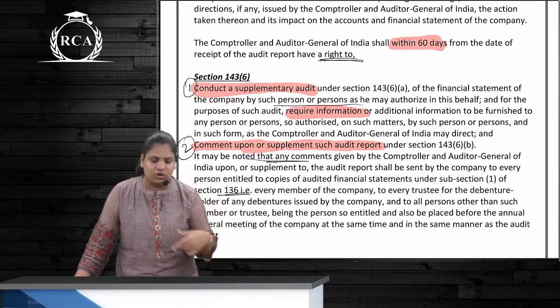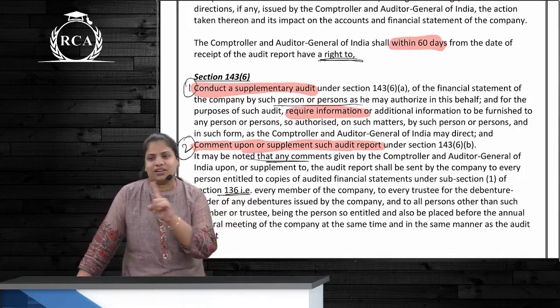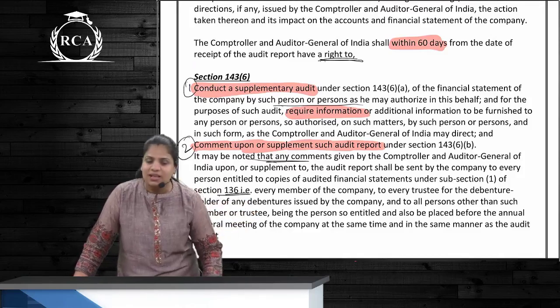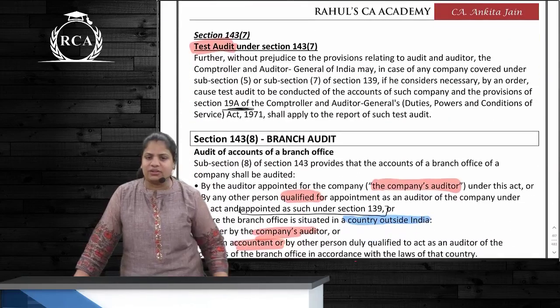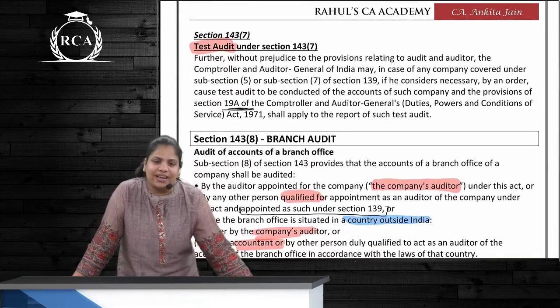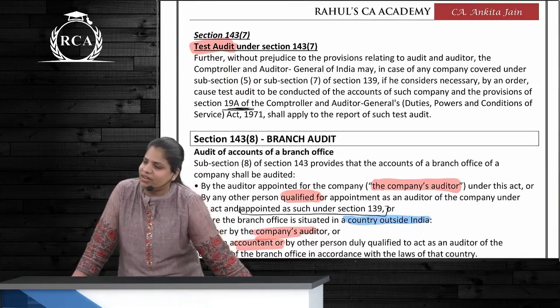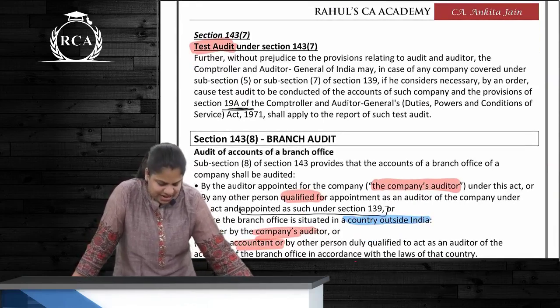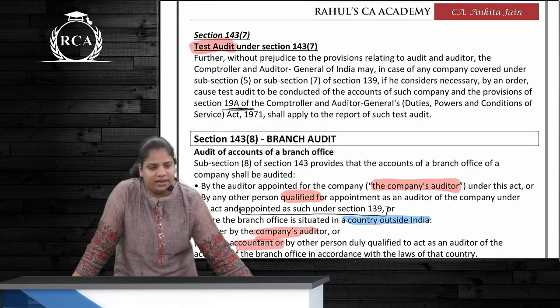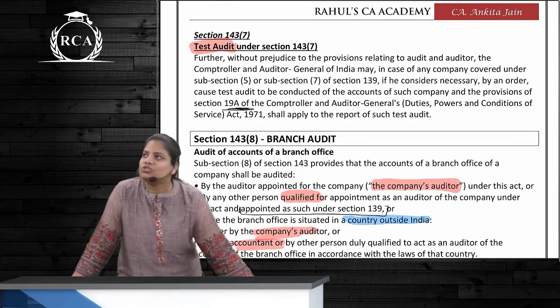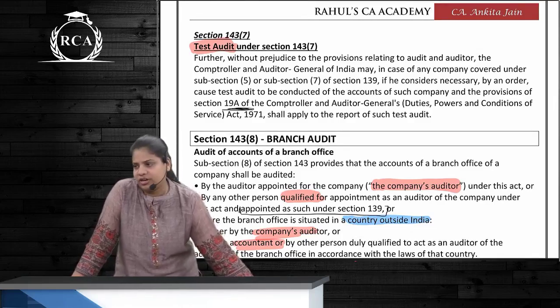So conduct a test audit, conduct a supplementary audit, this right cannot be exercised after that. Other than that, there is another extra right called for conducting a test audit. What is test audit and under which act is it given? CNAG Act, just remember the section number, section 19A of CNAG Act. Okay? So as per that only this test audit will be carried out.